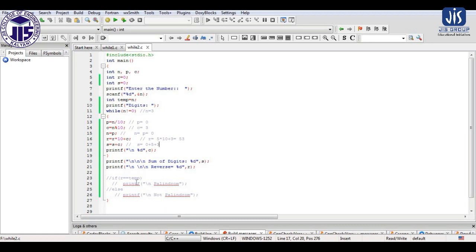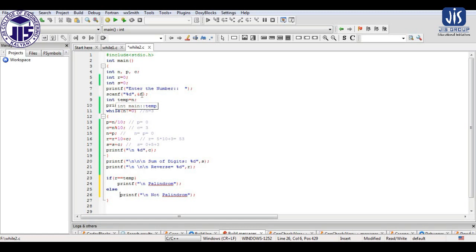Here we have taken another example that we can also implement by this, that is whether the number is a palindrome or not. Palindrome means if a number and its reverse are the same, then it is called a palindrome number. So here we have taken the value of n into a temp variable, and the temporary variable I have considered because due to this operation the value of n will be updated.